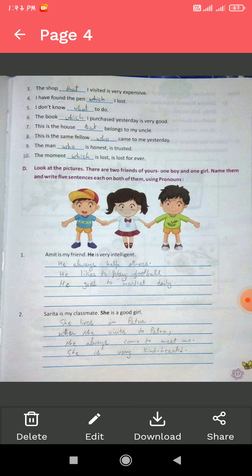Second, Sarita is my classmate. She is a good girl. She lives in Patna. When she visits Patna, she always comes to meet me. She is very kind-hearted. So here you can see that I have used the personal pronouns he and she. So that is the pronoun.